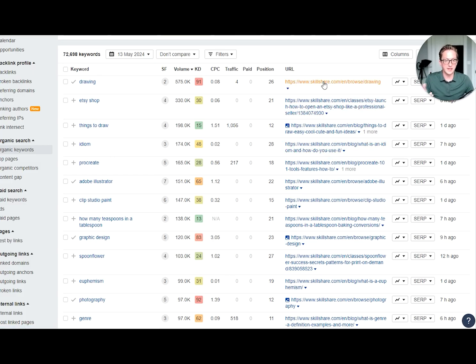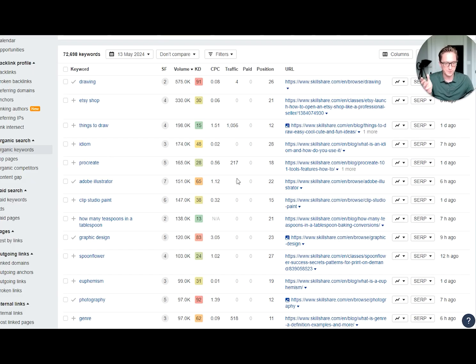The other thing I really like about some of these pages, something to keep in mind, is how much traffic they're currently getting. Because depending on what keywords they're currently ranking for, if we re-optimize them for a different keyword, we might actually lose that traffic. So drawing here, we're only getting 4, no real risk of traffic loss. But things to draw, they're already getting over 1,000 hits. So they're getting traffic from something. So I'd probably want to see what they're getting traffic from to see if it's worth re-optimizing this for a different keyword.